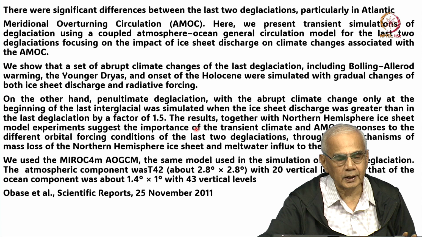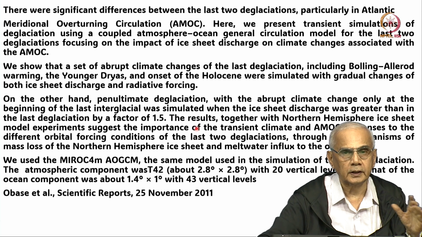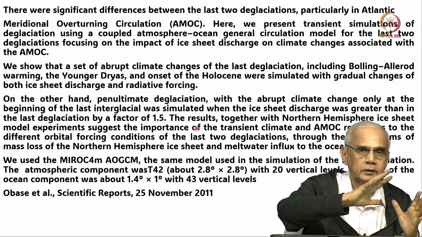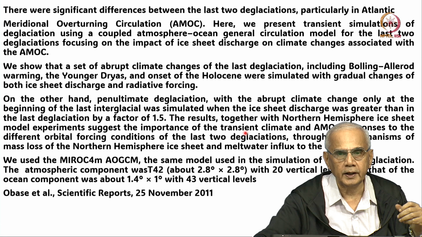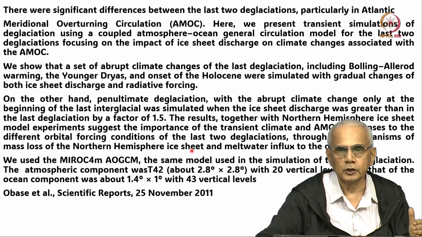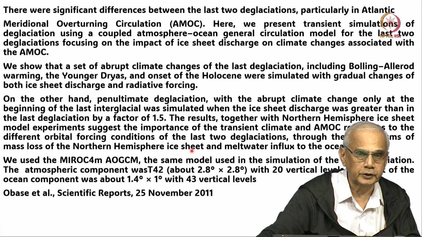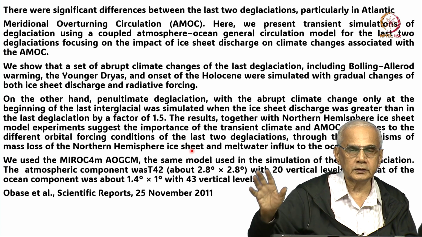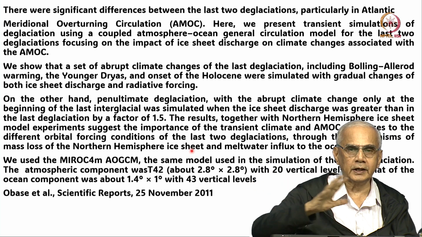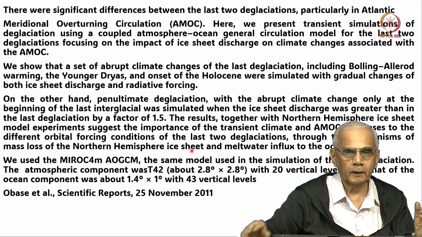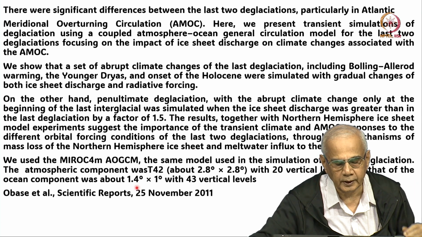So what they say is that the orbital condition, that is the Earth's orbit around the Sun, was not the same 20,000 years ago as compared to 120,000 years ago. Okay? So, in these 100,000 years, there is a big change in the Earth's orbit around the Sun, about which we will talk much more in the next lecture.